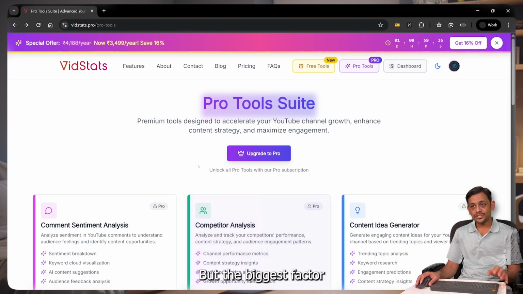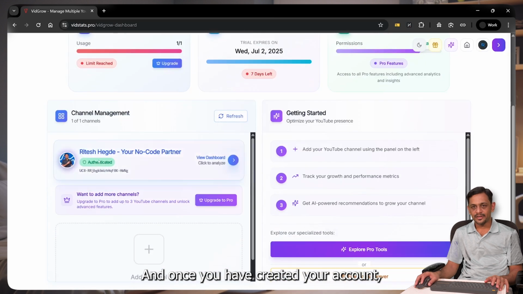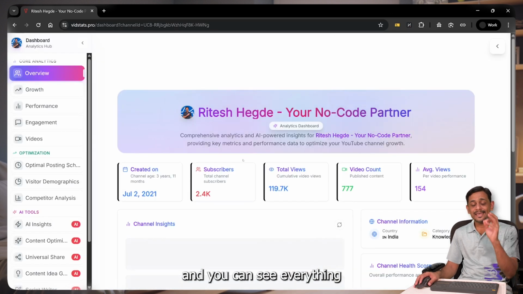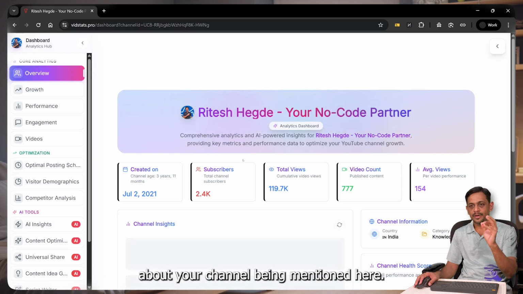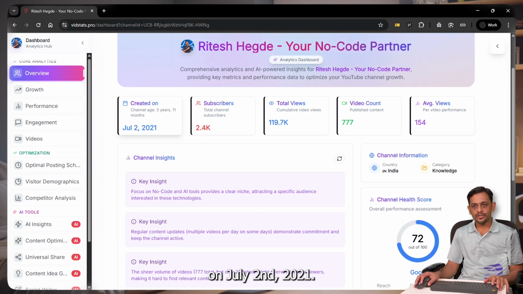But the biggest factor of this particular tool is, let's go back to the dashboard, and once you have created your account, just click on view dashboard, and you can see everything about your channel being mentioned here. Okay, so the channel was created on July 2nd, 2021. Total subscribers is 2.4k.